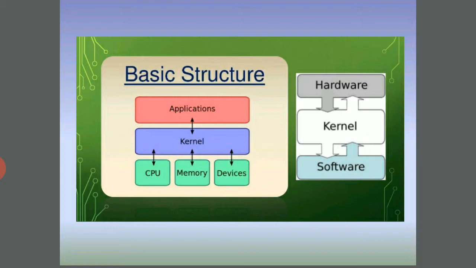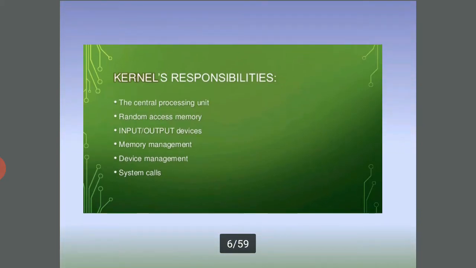Hardware is a physical component of the computer, and software is a set of programs. The kernel works in between to manage how each and every software is used. The kernel's responsibilities: the central processing unit CPU and the random access memory RAM, input output devices, memory management, device management, system calls.